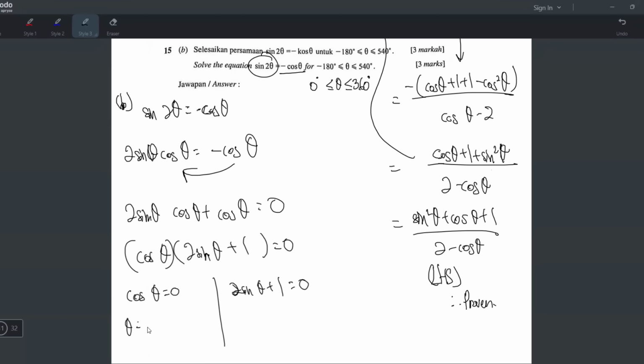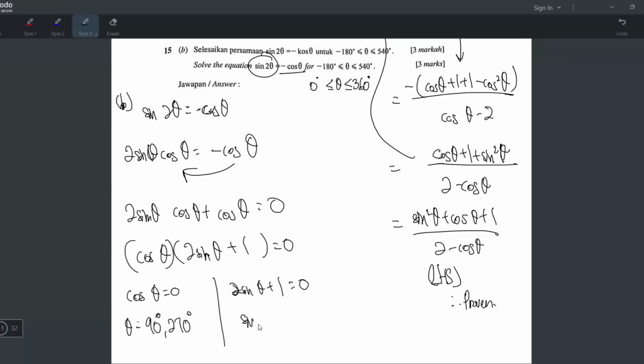What's your theta? Okay, this one is normal case or special case? If it's a special case, you cannot use calculator. Yeah, because the angle doesn't belong to any quadrant if it's special case. But if it's normal case, then you can use your calculator to get the reference angle and then convert to the quadrant. Yeah, use the add sugar to coffee and then check which quadrant lah. But if cos 0, this one is special case. Yeah, and the answer is 90 and 270. Okay. Yeah, you can see the angle doesn't belong to any quadrant. That's why it's called special case.